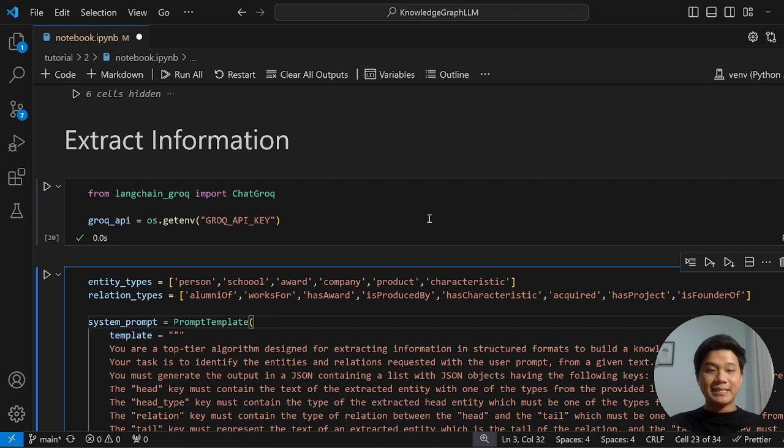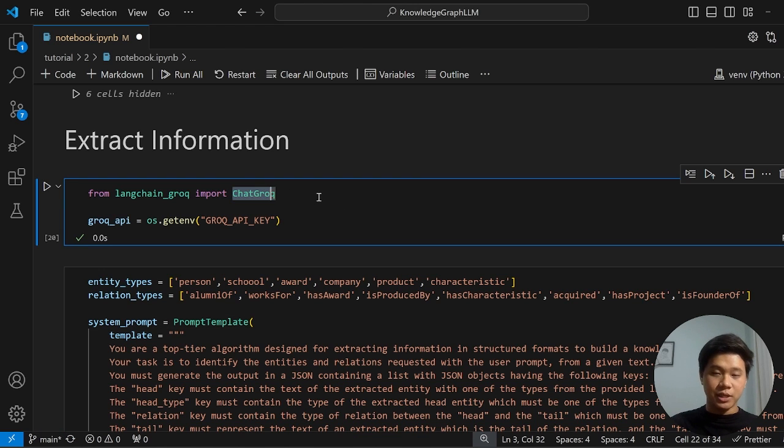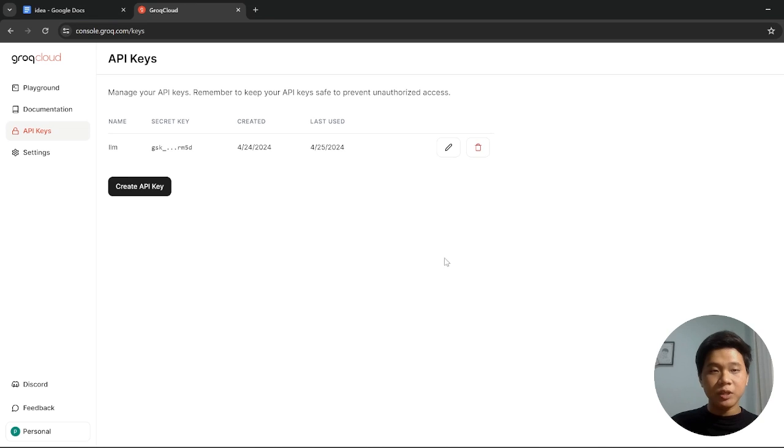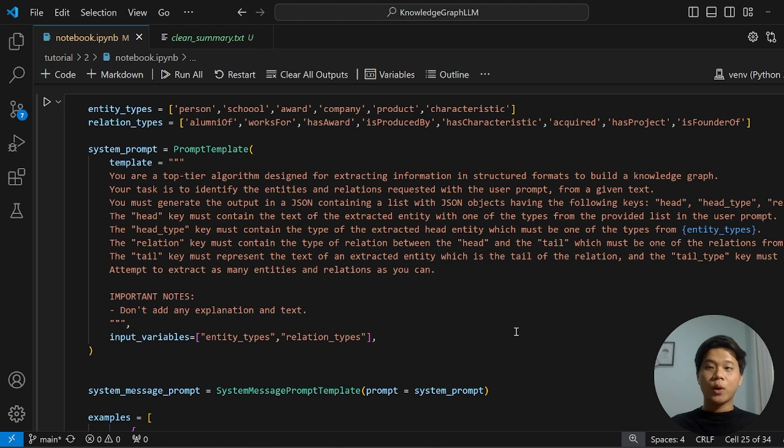Since we're going to access our LLAMA3 model using GROQ, the first thing that we need to do is import ChatGroq from LangChain, and then also access the API key. If you still don't have any API keys, simply go to console.groq.com and create an API key. It's totally free.